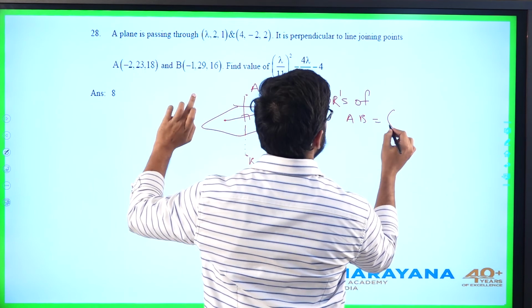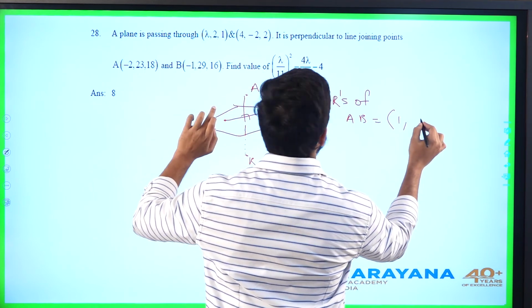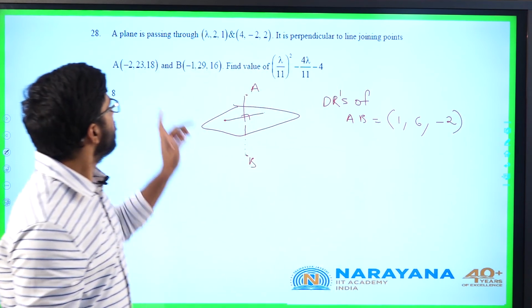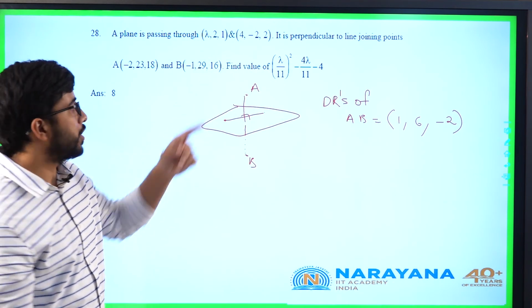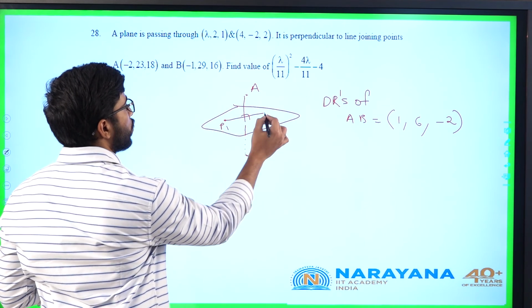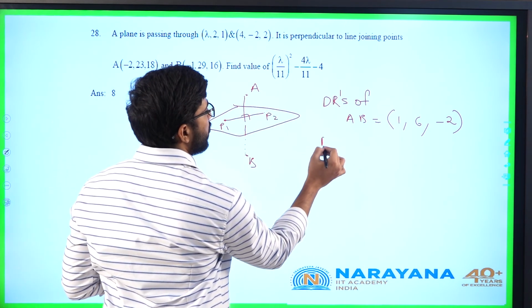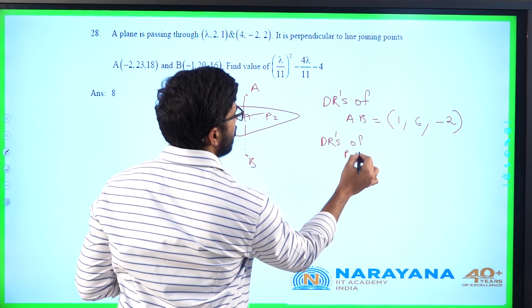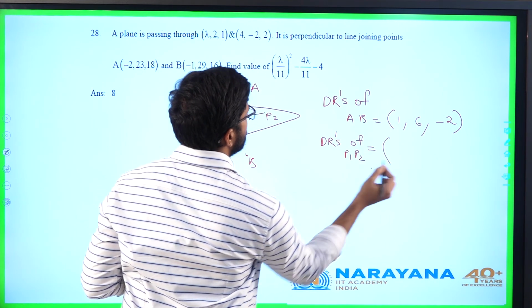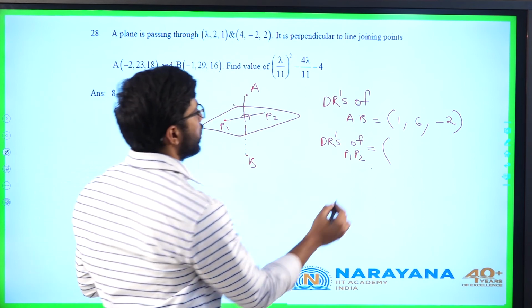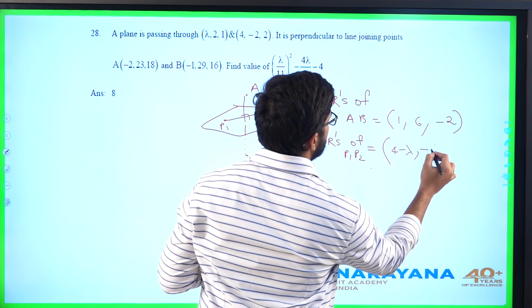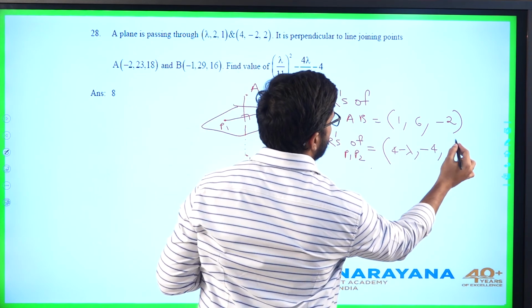Minus 1 plus 2, so I will get 1; 29 minus 23, 6; 16 minus 18, minus 2. And a plane is passing through these 2 points. So if I am taking these as P1 and P2, 2 points on it, the DRs of P1P2 I have to write. What will it be? 4 minus lambda, minus 2 means minus 4, 2 minus 1, 1.